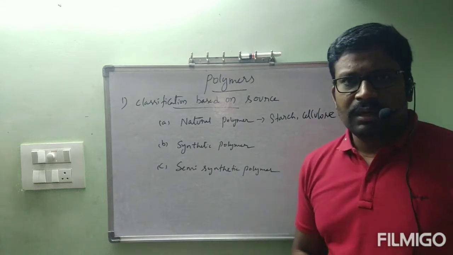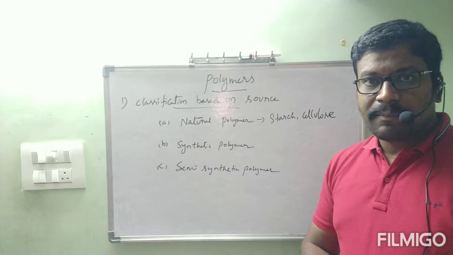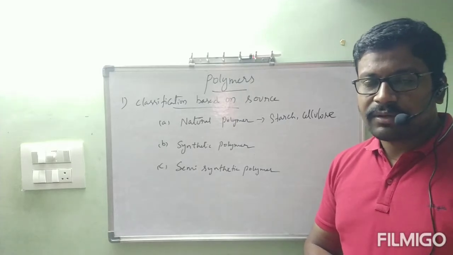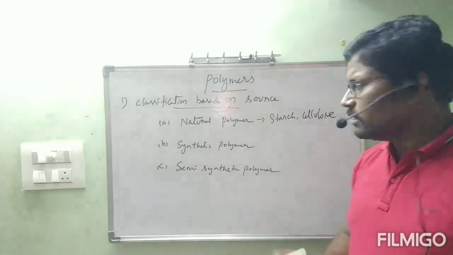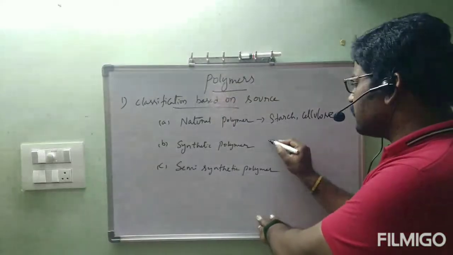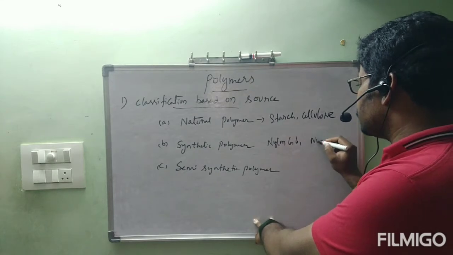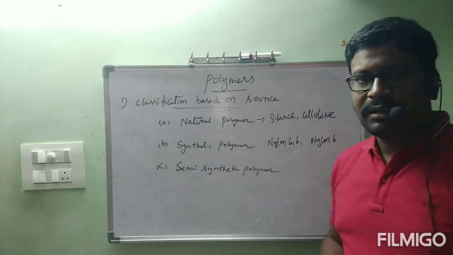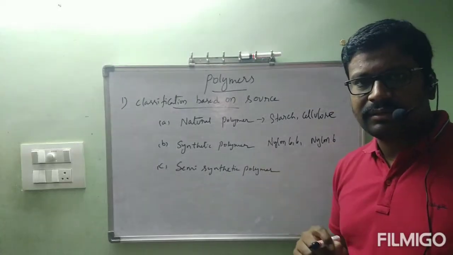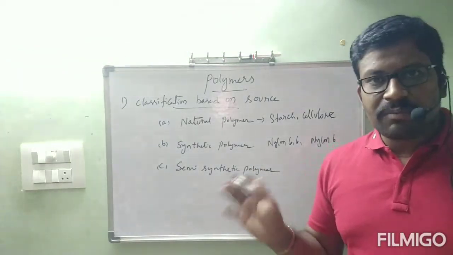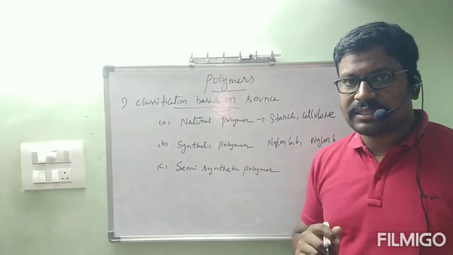Next, synthetic polymer. Synthetic itself tells us it is a man-made polymer. The polymer which is made by man, artificially, is called a synthetic polymer. Examples: nylon 6,6, nylon 6, polythene. These all come under this category. These are all man-made. Natural polymers are not like plastics. Man-made polymers are plastics.